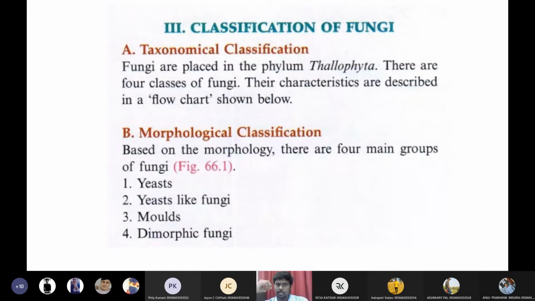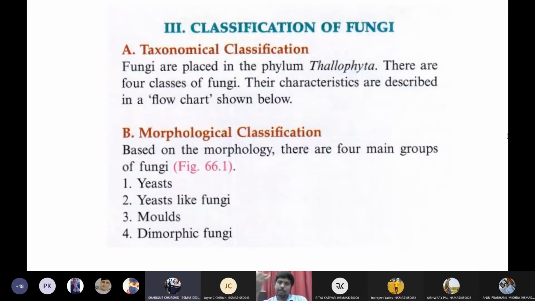Now, just tell me, students, a group of yeast cells will make what? A strand of yeast cells. Hyphae. Very good. How many types of hyphae do we have? Two. Septate or aseptate. Very good.